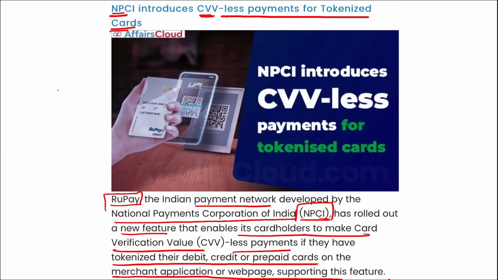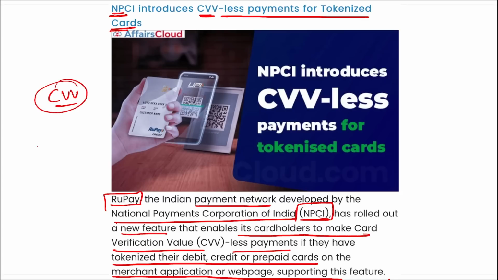That means you don't have to enter your CVV every time, that 3-digit number that is important while making a transaction. You won't have to type it again and again for each payment. So remember, it was RuPay, the Indian payment network developed by NPCI, that rolled out this new feature of CVV-less for tokenized cards. Right? This means that the cardholders will not have to reach for their wallet or remember any card details if they have tokenized their card on the e-commerce merchant.